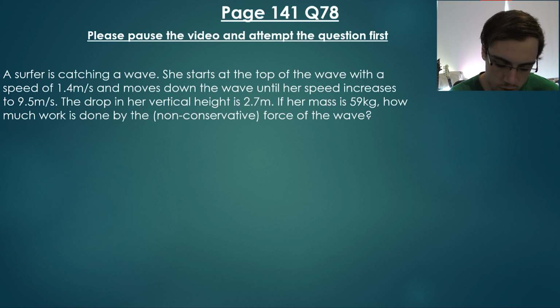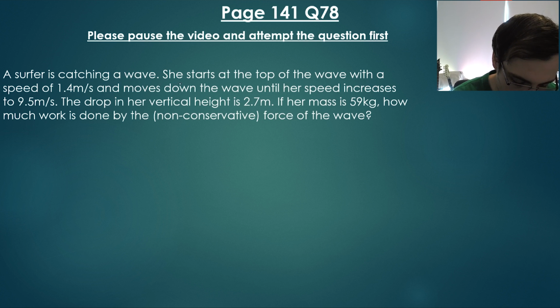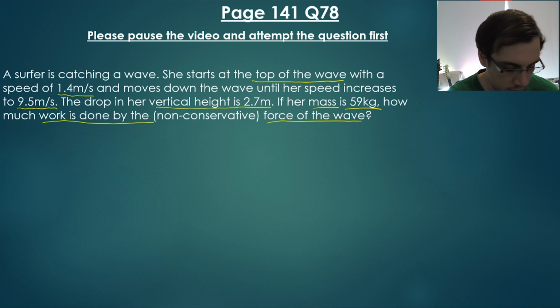Okay, so let us now move on to question 78. A surfer is catching a wave. She starts at the top of the wave with a speed of 1.4 meters per second and then moves down the wave until her speed increases to 9.5 meters per second. The drop in her vertical height is 2.7 meters. If her mass is 59 kilos, how much work is done by the force of the wave?